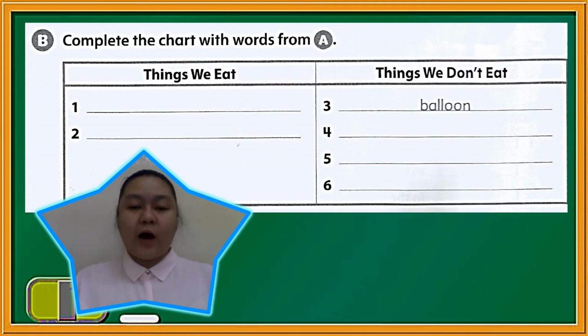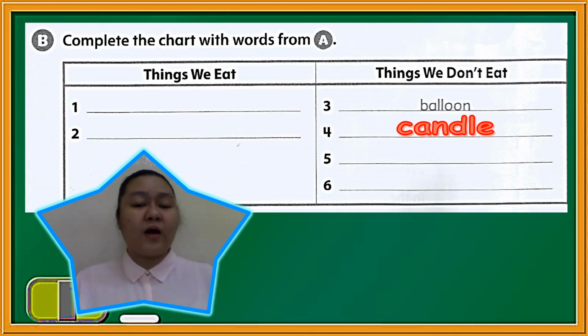Okay, so now let's complete the chart with words from A. So basing on our answers from letter A, we will place them if things that we eat or things we don't eat. For example, here we already have the word balloon. Now balloon, we put them under things we don't eat. How about candle? Number 2, candle. Where do we put it? Is it things we eat or things we don't eat? Correct. Things we don't eat.